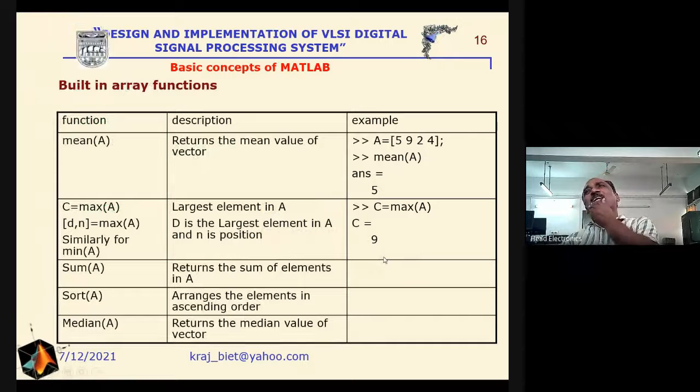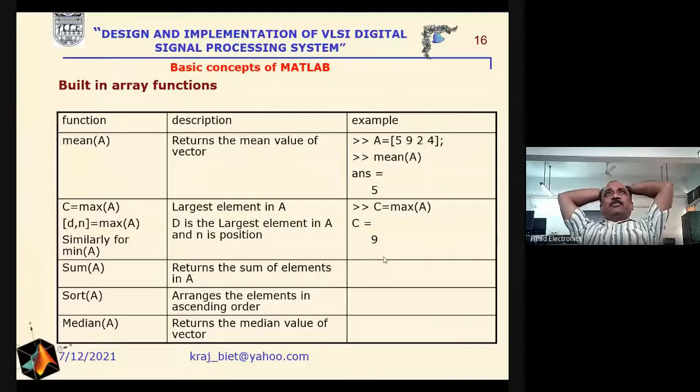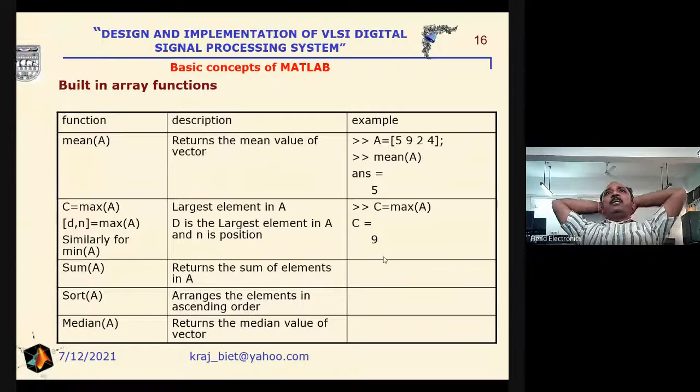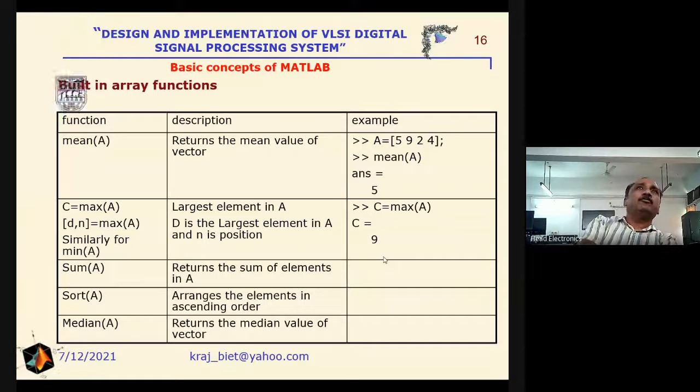Now we can get some other types of operations. If we are interested in calculating the mean of any vector, then we just write the mean of this one. And if we are interested in getting the largest element in a matrix, then we will write max and then the matrix.